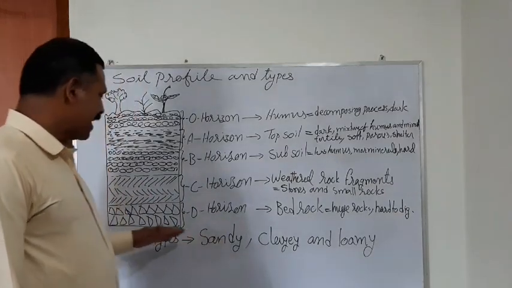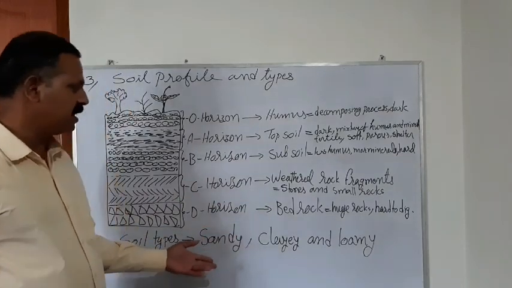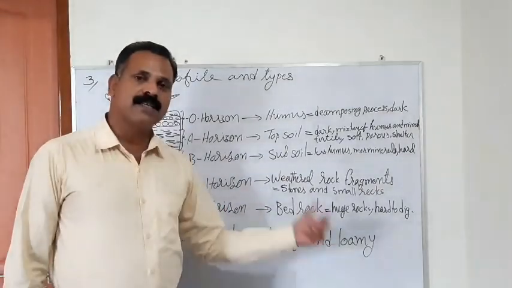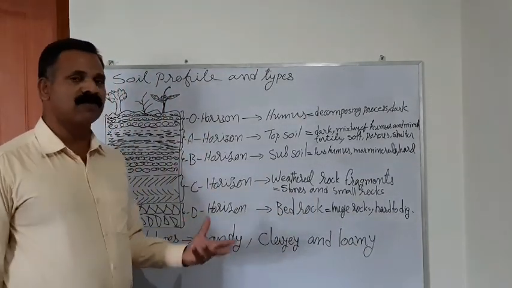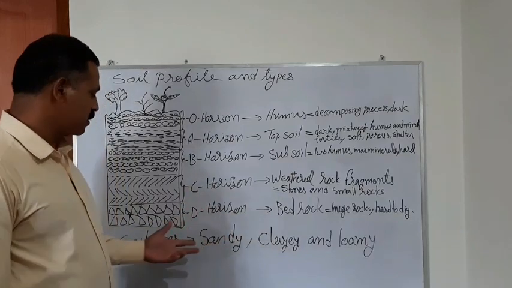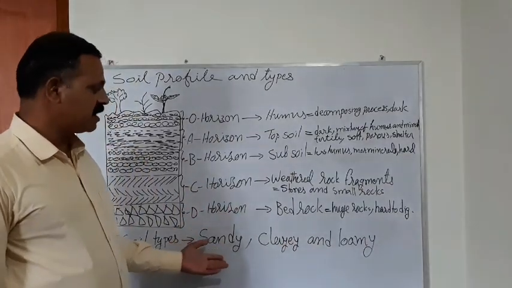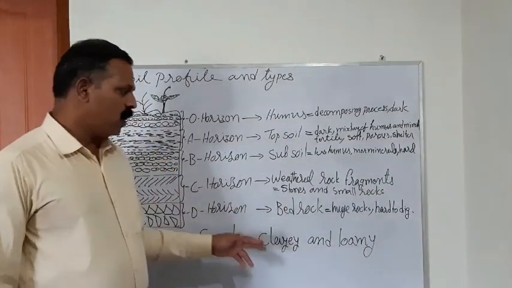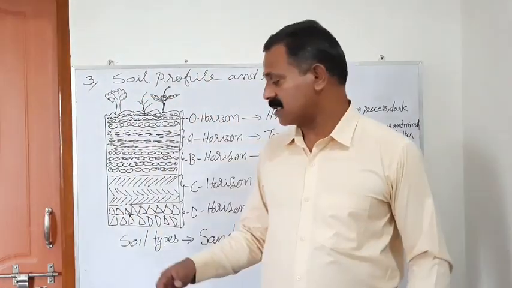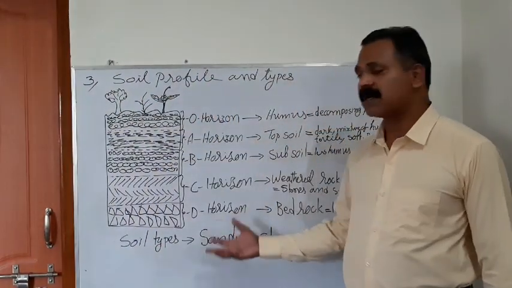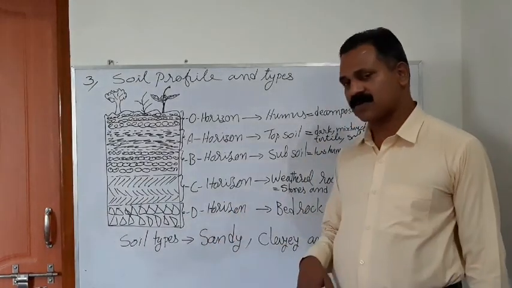And the different types of soil referred to here are sandy, clay and loamy. They are classified by the particle size, a mixture of the components. Based on that, the soil is grouped into three: sandy, clay and loamy. What is sandy soil? Sandy soil means soil that has mainly bigger particles like sand, a mix of more sand particles. That is called sandy soil.